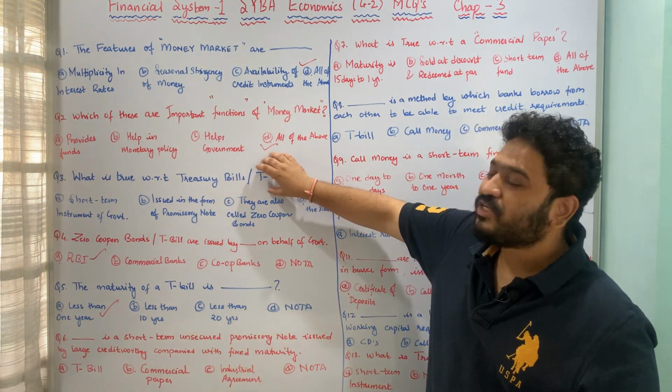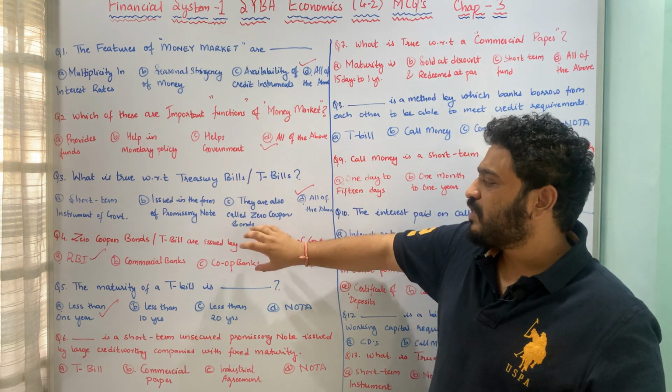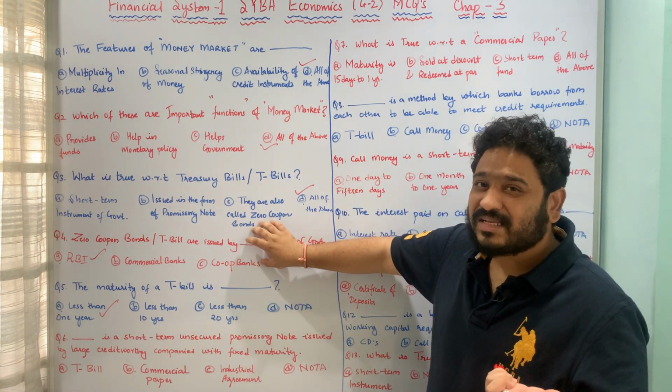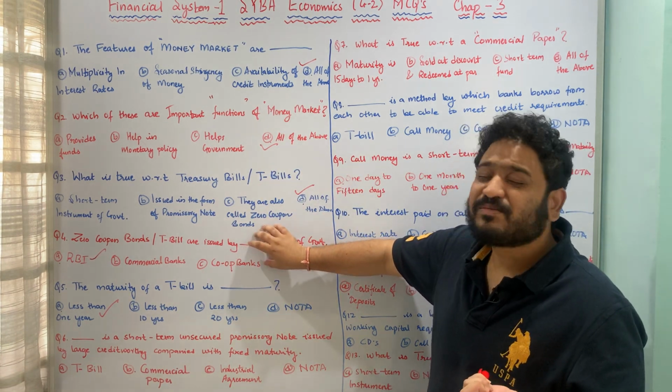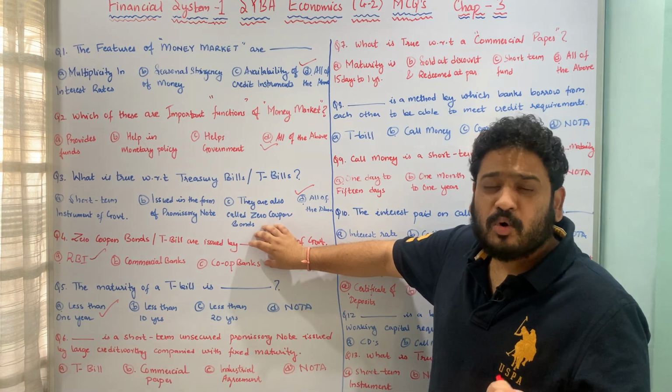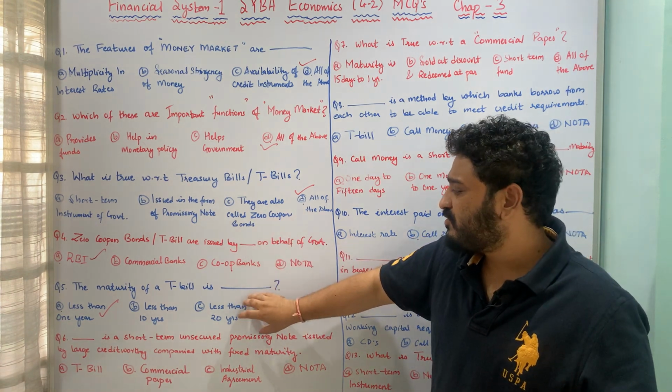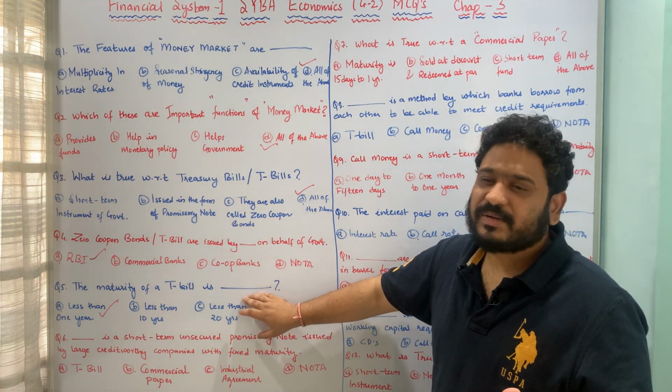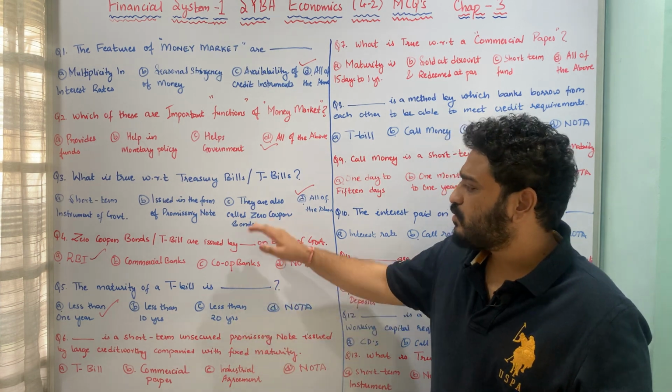That means what is true with respect to a treasury bill: a treasury bill is also known as a zero coupon bond, and therefore it is issued by whom, on behalf of whom, and thereafter what is the maturity of treasury bills is pretty much clear. I hope these three questions are pretty much clear.